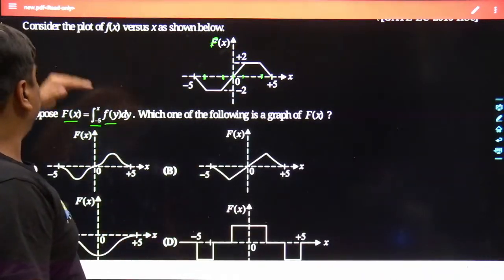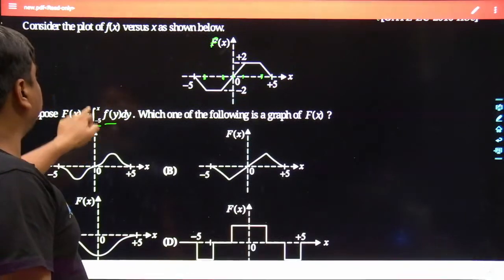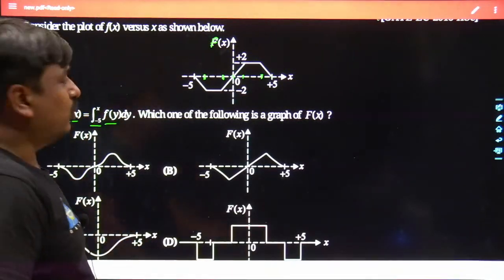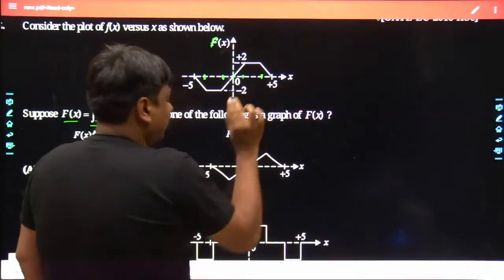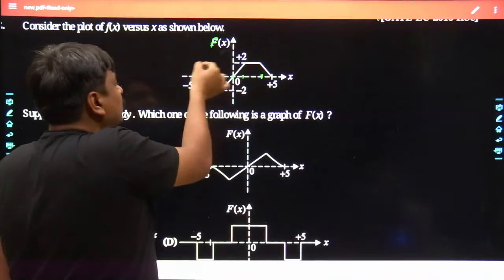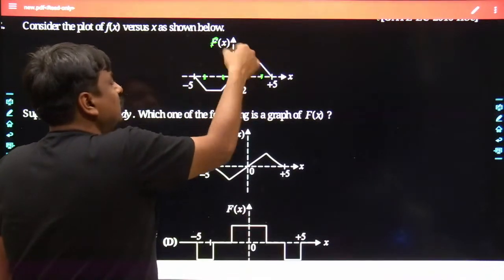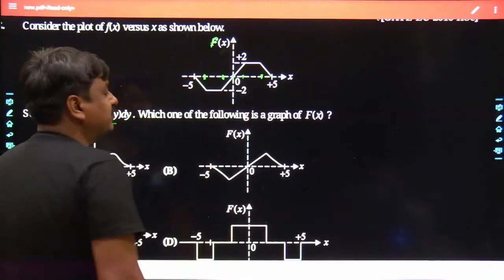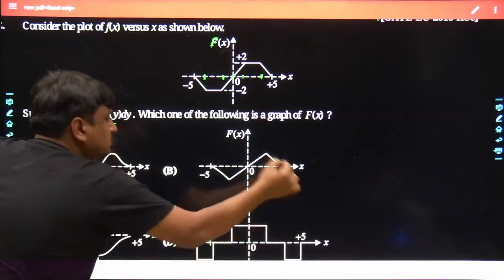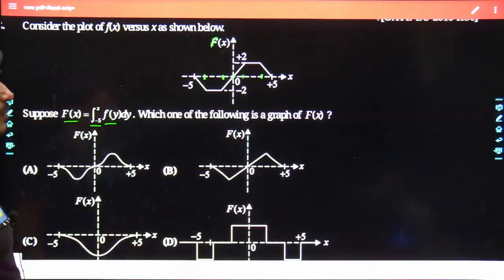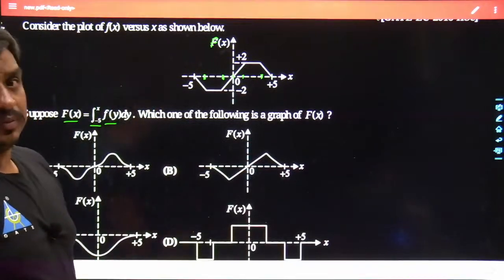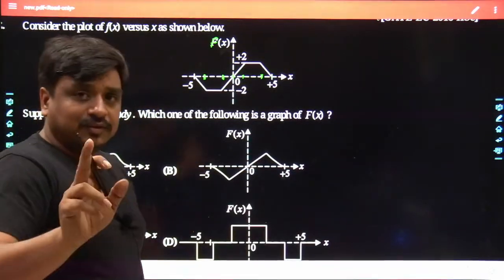If you derive a new function by taking the integration from -5 to x of f(y) dy, one thing I am quite sure about: if you go beyond plus 5, all of the area which has been encountered towards the lower side has been the same towards the upside. What would happen? They would get cancelled out. So if you go beyond plus 5, the new function which you have derived, which is capital F of x, has to be lying on the x-axis. The worth of y has to be 0. That is for sure. That's the first thing.